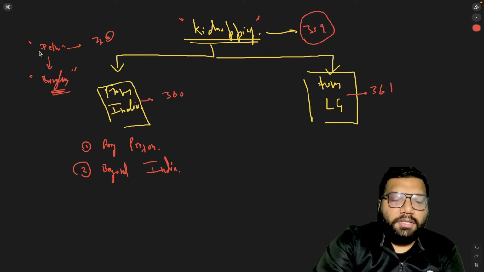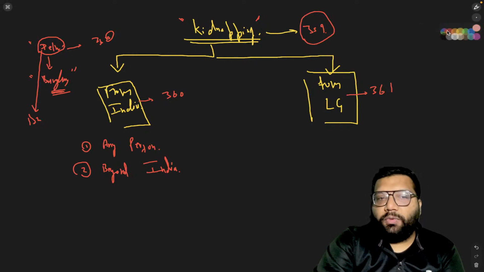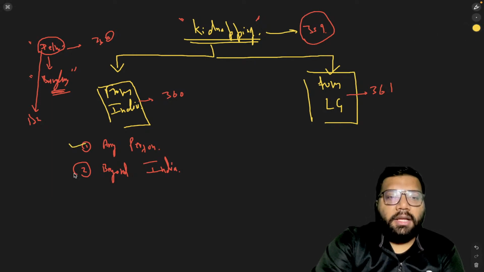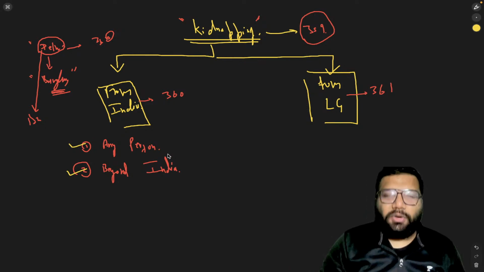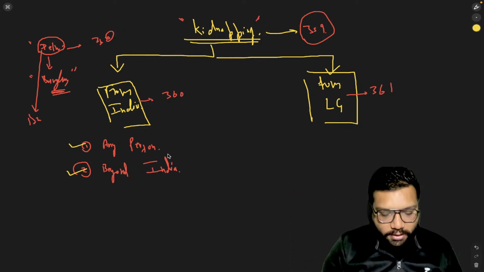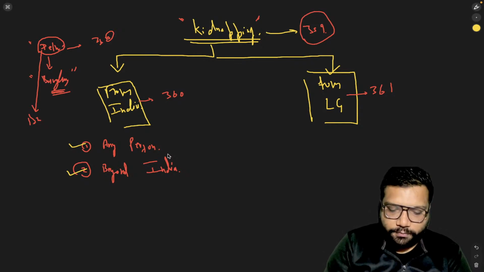But suppose if a person got kidnapped from Delhi and now he is in Bihar, can you say that will fall under kidnapping from India? Answer is no. So the very first two essentials are any person and the second one is beyond India. Beyond India means beyond the limits of India, so any foreign country basically. Moving forward, the third essential.